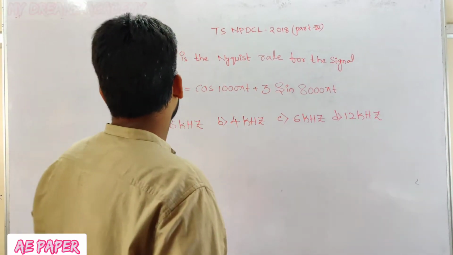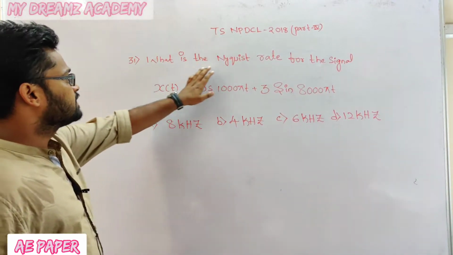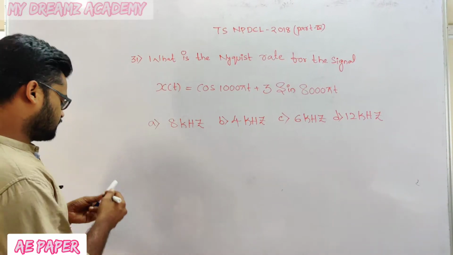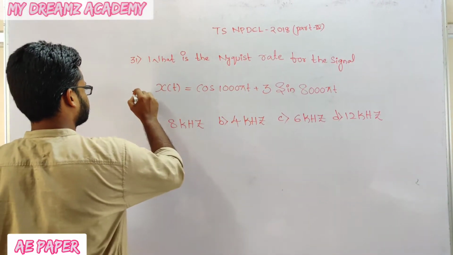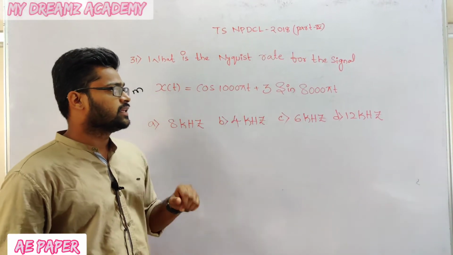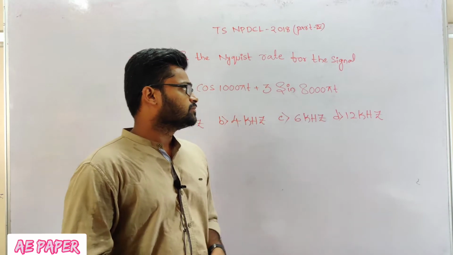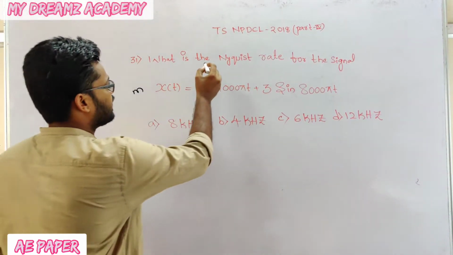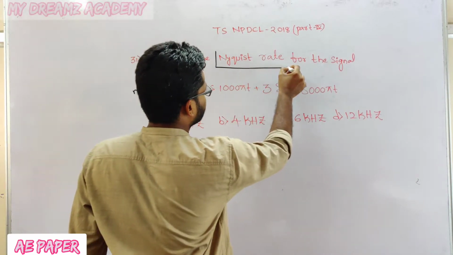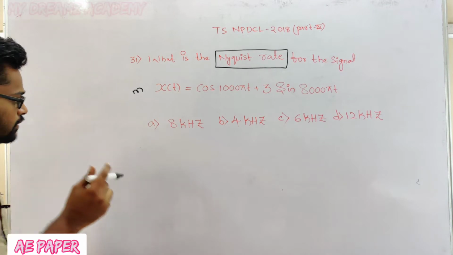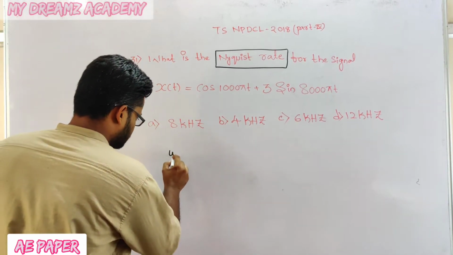In this, the 31st question is, what is the Nyquist rate for the signal x of t? This is the message signal: cos 1000 pi t plus 3 sin 8000 pi t. We need to calculate the Nyquist rate. That is, we have three types.